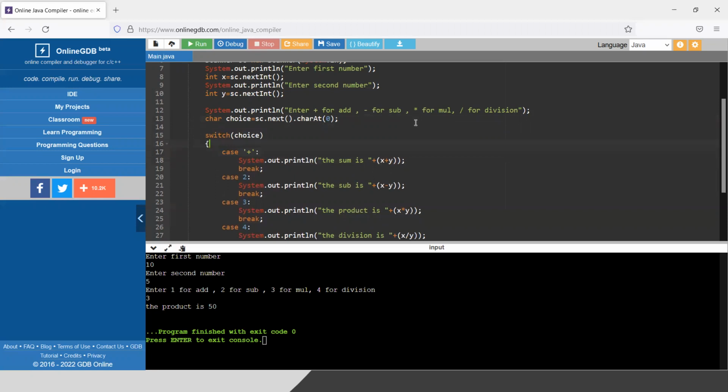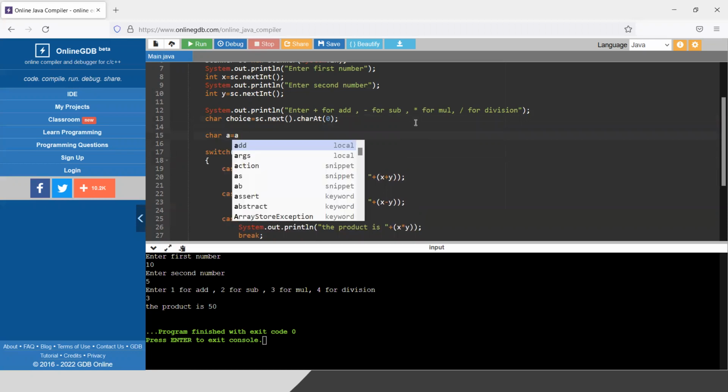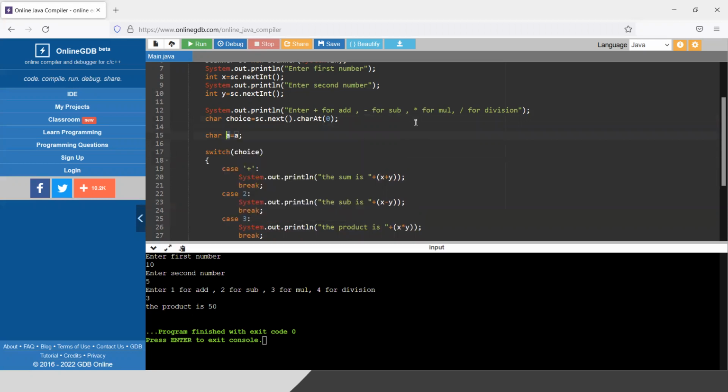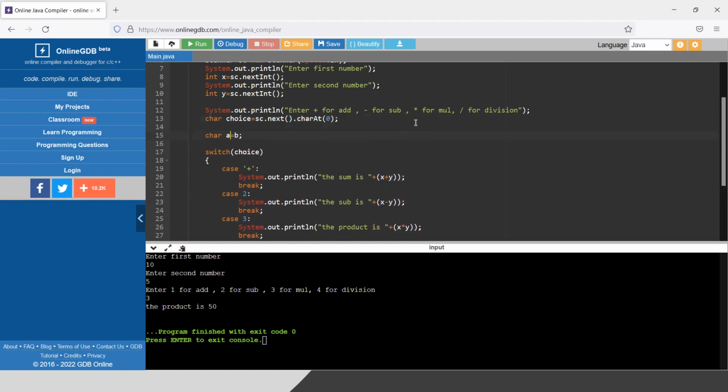Why under quotes suddenly? Suppose you write char A equals to A. So this A is a variable and this A you are trying to mean as a character. But if you write this, the compiler will understand A equals to B means I need to store B, the value of variable B, inside the variable A. So to distinguish it from the variable, I am trying to mean a value. So if you are trying to mean a value, you have to use the quotes.